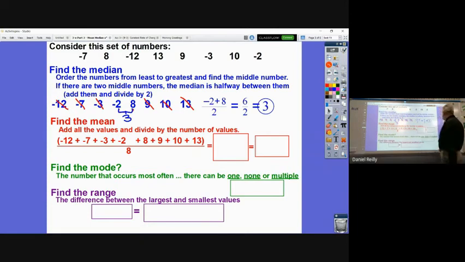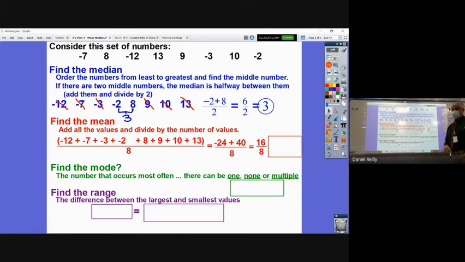You can do it on paper if you have to, but this comes out to -24 plus 40 over 8, divided by 8. So -24 plus 40, these are different signs, so I subtract them. I get 16, positive 16. So 16 divided by 8 is 2. The mean of this set of numbers is 2. The average.